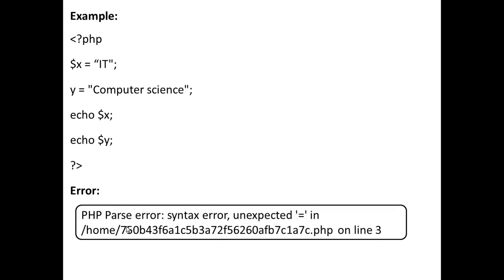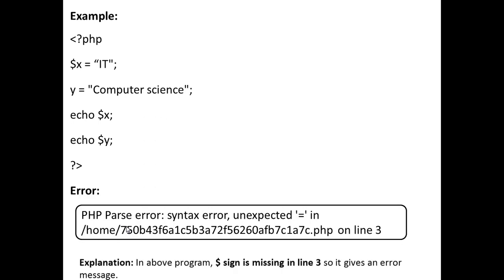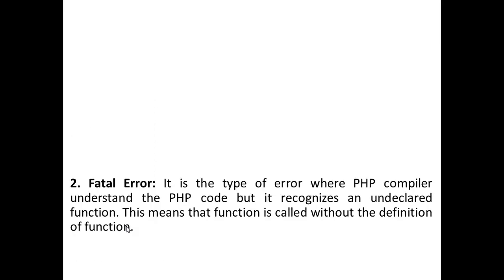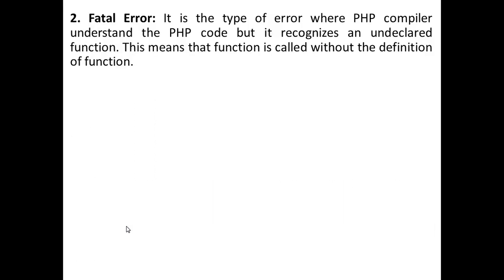So the error will be like this: PHP parse error, syntax error, unexpected in home, like this, PHP on line number 3. Once you execute this code on the PHP side, you will get such kind of error. So this is nothing but your parse error or syntax error. In the above program, the $ sign is missing in line number 3, so it gives an error message. Okay, so second is fatal error.